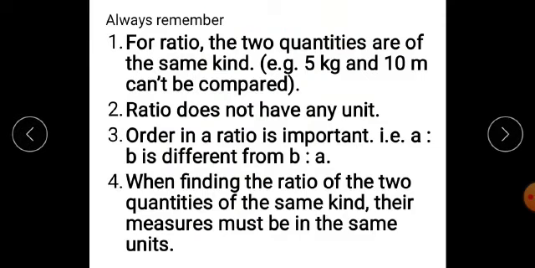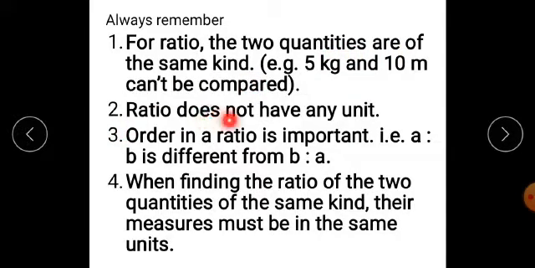Now students, always remember some important points about ratio. First one, for a ratio, the two quantities must be of the same kind. For example, 5 kg and 10 meter can't be compared, because 5 kg is a weight, whereas 10 meter gives you the length of the thing. Therefore, they cannot be compared, and the first and most important point is, for a ratio, the two quantities must be of the same kind.